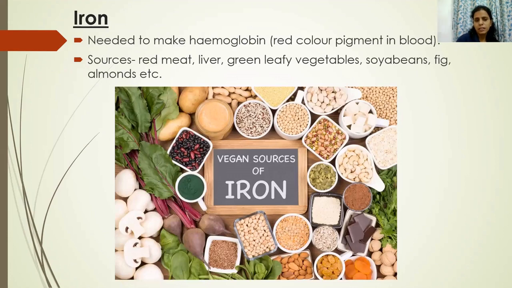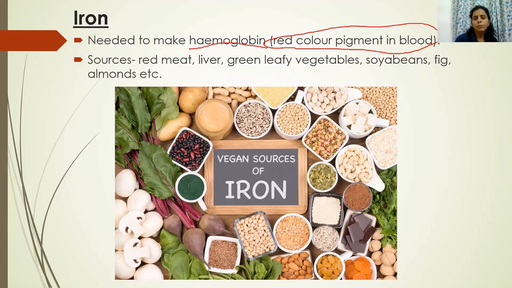Next mineral which we are going to discuss in this video is iron. You have already studied about iron in lower classes. Iron is needed to make hemoglobin. Hemoglobin is a very important blood protein present in all living organisms. The blood of animals is red in color because it has a red pigment in it, and that pigment is known as hemoglobin. But apart from giving red color to the blood, hemoglobin has a very important role in the body.